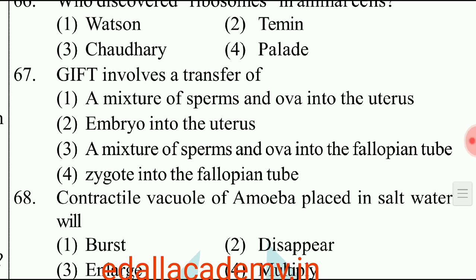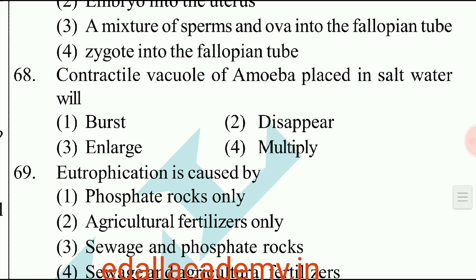Question number 67. GIFT involves a transfer of. So here there are 4 options given. From that the answer is a mixture of sperms and ova into the fallopian tube is generally called as GIFT. So the correct option is 3. Question number 68. Contractile vacuole of amoeba placed in salt water. Immediately it will disappear. So the correct option is 2.